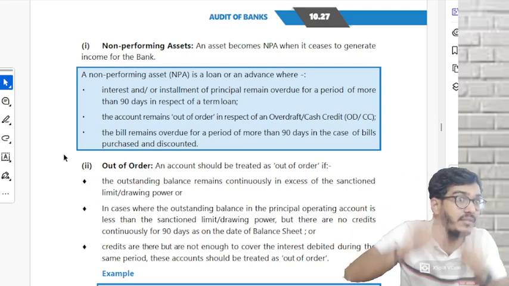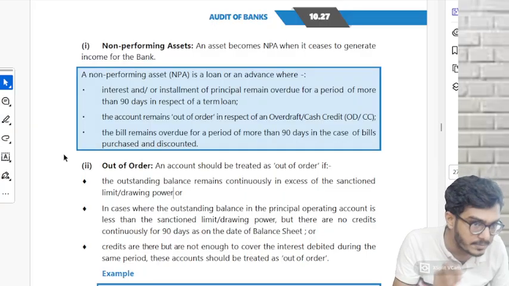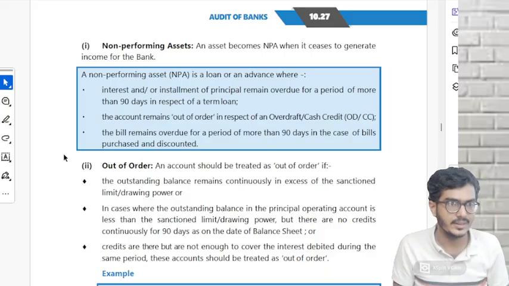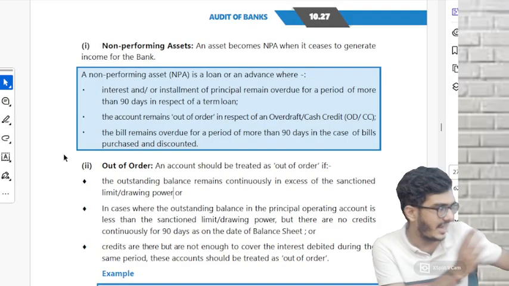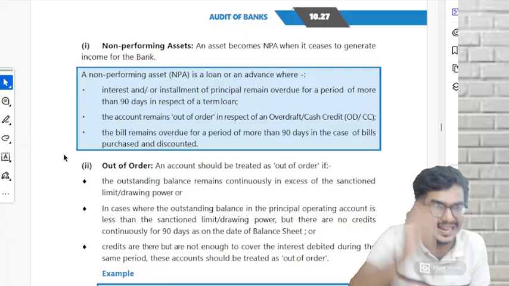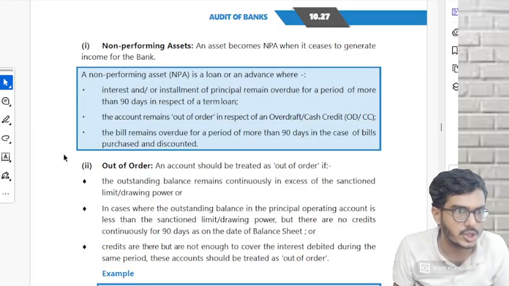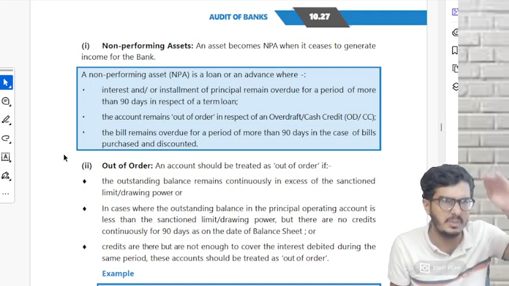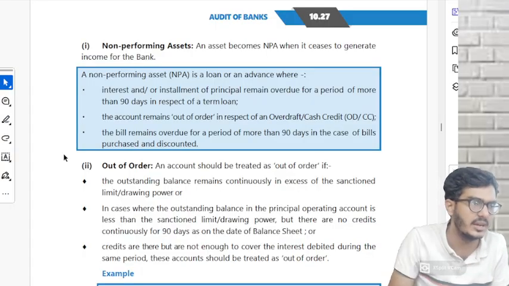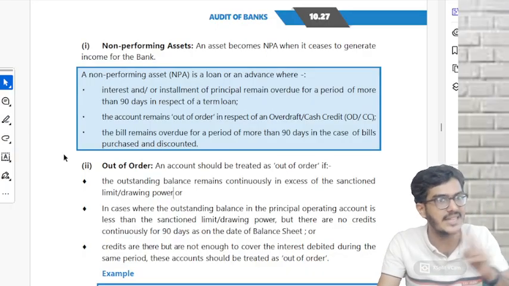Sanction limit, they have given me 15 lakhs. Why? On the basis of my creditworthiness. But how much can I withdraw? That is based on the stock statement which I submit to them every quarter. For example, for the first quarter, I submit on 1st April. They saw the last quarter's statement I submitted on 1st April. They saw, this time good. So out of 15 lakhs, you can withdraw 12 lakhs. Then again, for the next quarter, I have to submit the previous quarter's stock statement. They will see, your business has fallen, sales and all have fallen. This next quarter, not 12 lakhs, only 10 lakhs. That means I can withdraw only up to 10 lakhs. Understood the difference between sanction limit and drawing power?